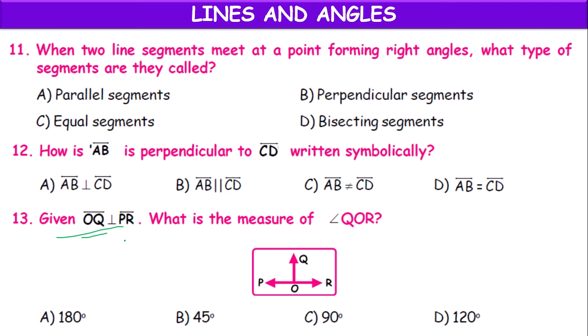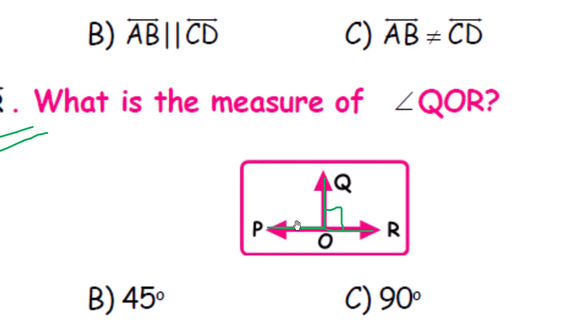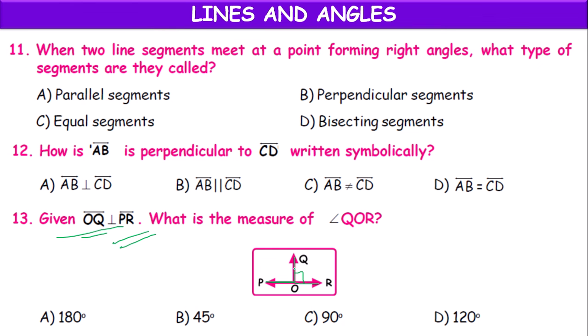Given OQ is perpendicular to PR, this side it will make an angle of 90 degrees, and this side also it will make an angle of 90 degrees. So QOR equals 90 degrees. If they ask POR, it will be a straight angle, 180 degrees. Only QOR is 90 degrees, only QOP is 90 degrees. So option C is correct.